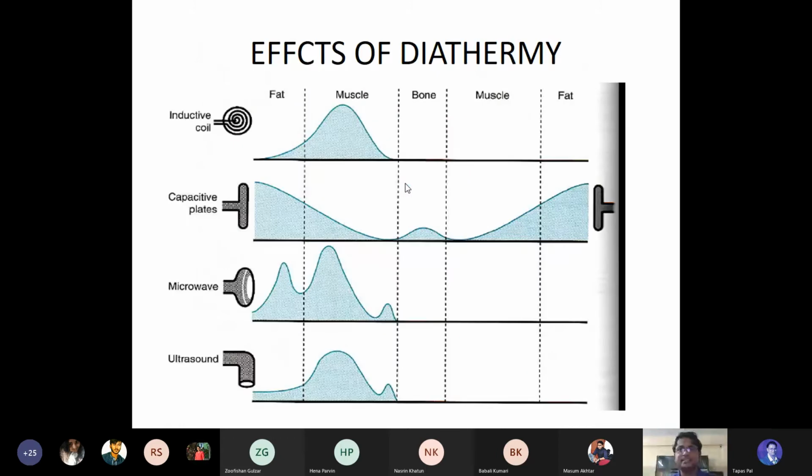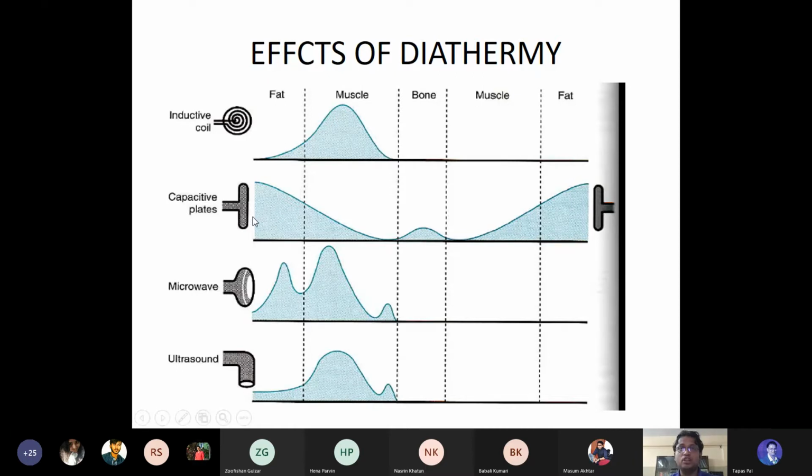See, this is the basic understanding of different types of heating modalities. This is the inductive coil. Here the capacitive plates are shown. Here is the microwave diathermy, and this is the ultrasound. Now see, if you use the inductive coil method, more penetration is shown in the muscle. If you use the capacitive plate, the area covered is very large, both areas. So you need to understand which target tissue you are going to treat.